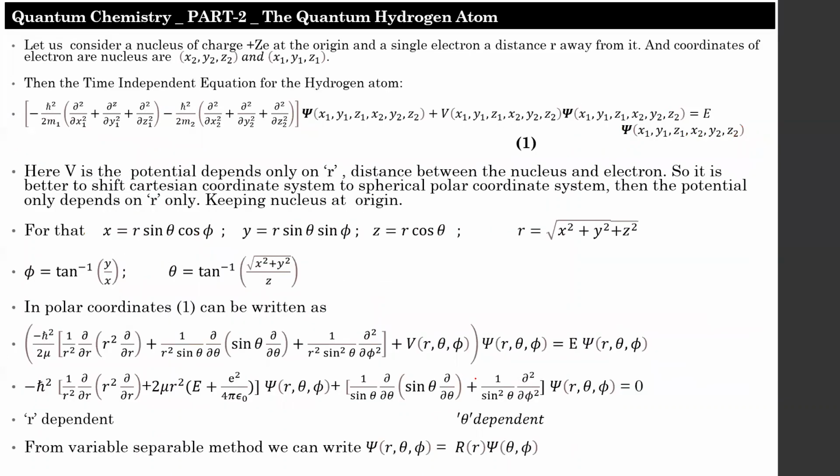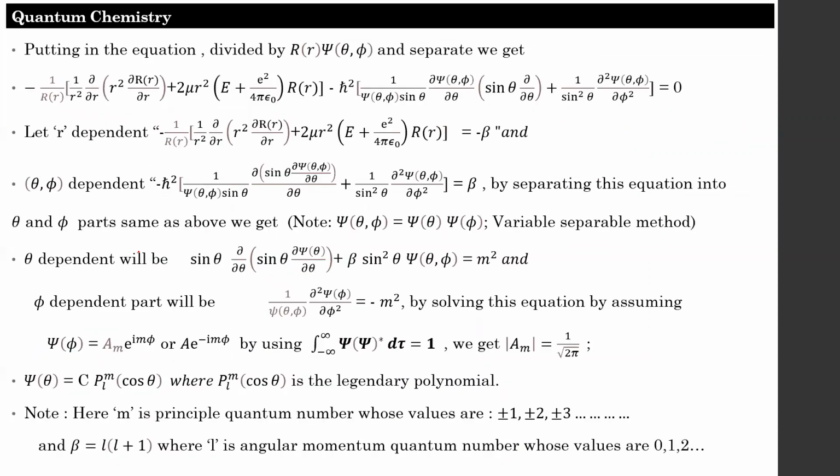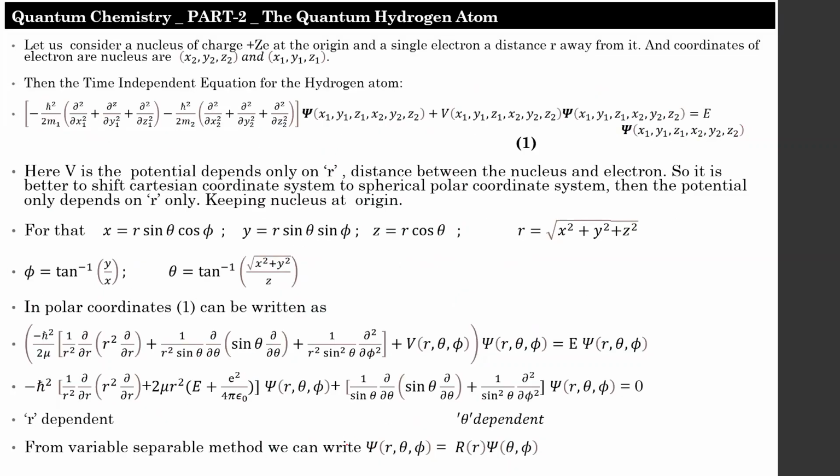The quantum hydrogen atom. This is all about solving the Schrodinger wave equation for the hydrogen atom. This is a large problem. Basically, these derivations are out of syllabus and not given in the exam, but you will have to know the final solution, which is very important. From the property of separable variables, it can be written as psi of r, theta, phi equals the radial wave function times the psi of theta, phi function.